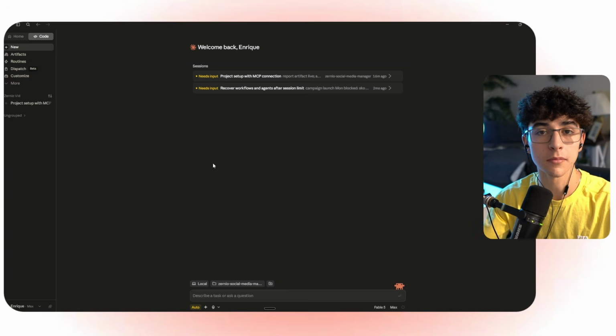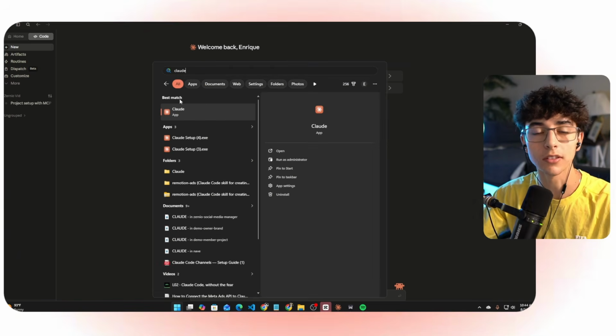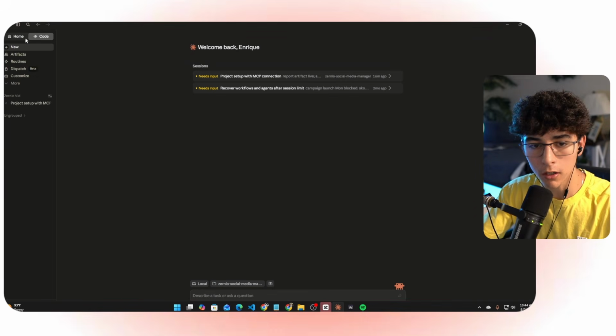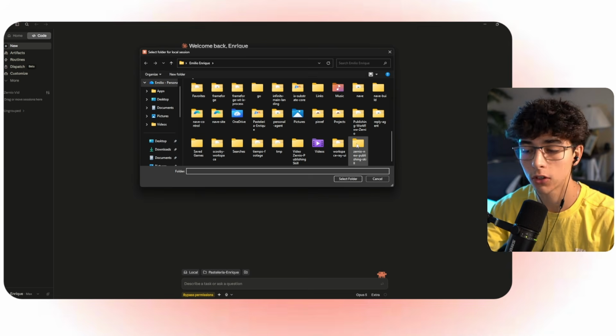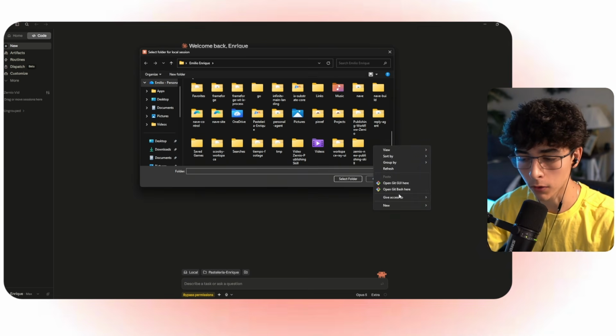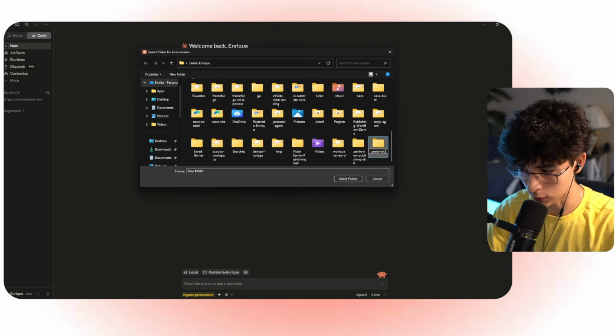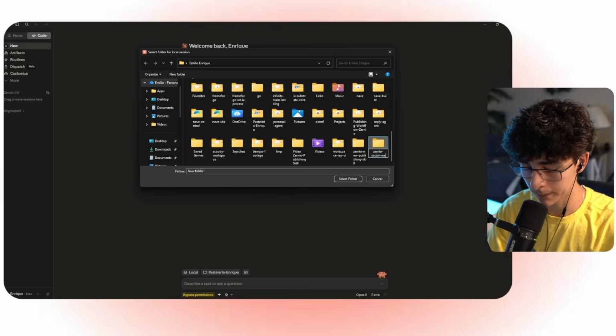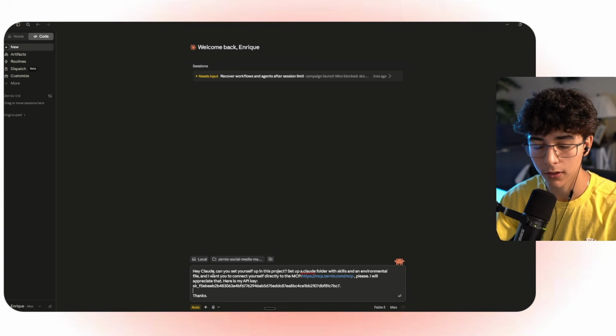The main AI agent platform that I'm going to use for this video is going to be Claude. I'm going to be using Claude Code inside the desktop app, but you can do this too with Cowork. Okay, and for this video, I'm going to create a new folder project inside Claude Code. I'm going to call it Zernio Social Media Manager.